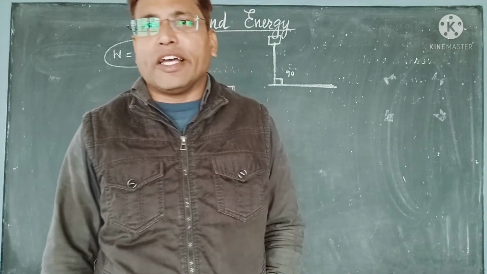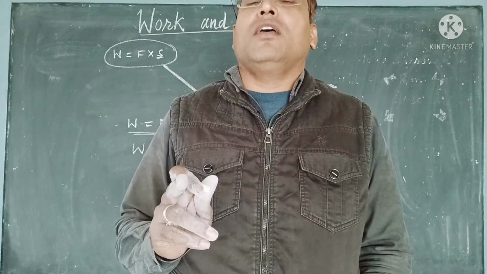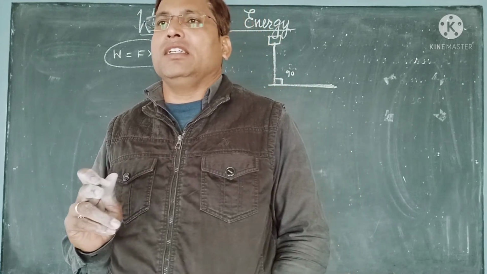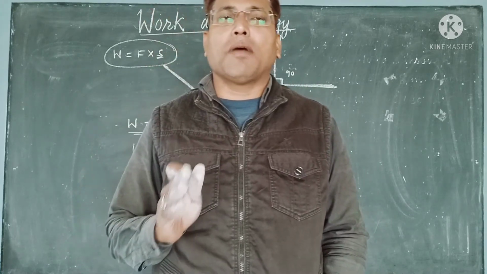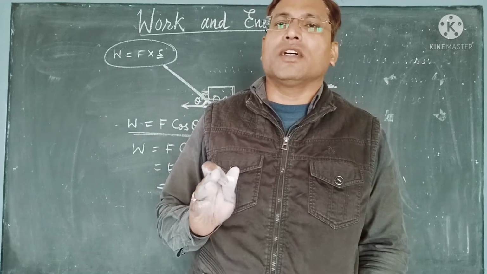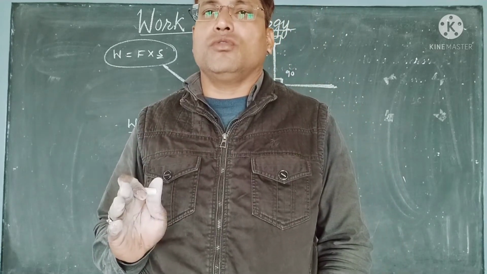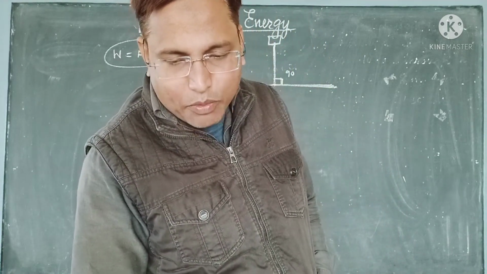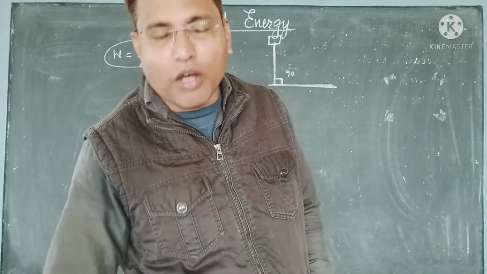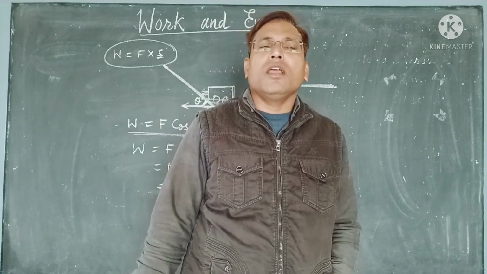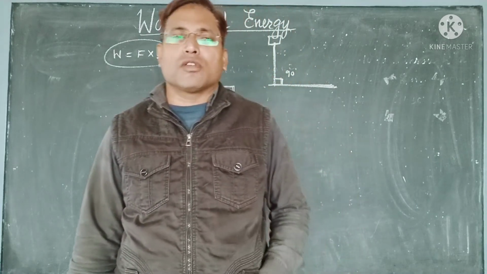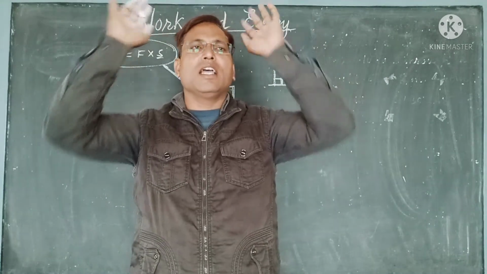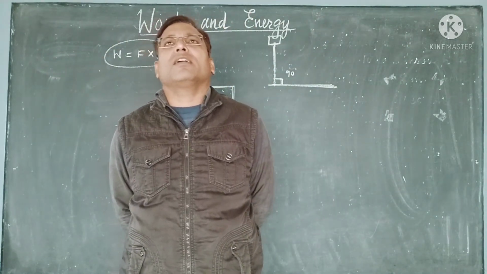Therefore we say that whenever a force is applied vertically, making 90 degrees, perpendicularly, then the work done is 0. I have told you earlier also about the worker. Suppose a worker has taken some bricks on his head and is simply standing.